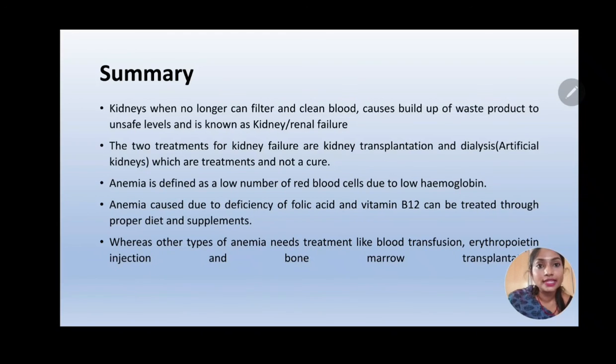Next, moving on to anemia, it is defined as a low number of RBC cells due to low hemoglobin. Anemia caused due to deficiency of folic acid and vitamin B12 can be treated using diet and supplements, whereas other types of anemia need treatment like blood transfusion, erythropoietin injection and bone marrow transplantation.